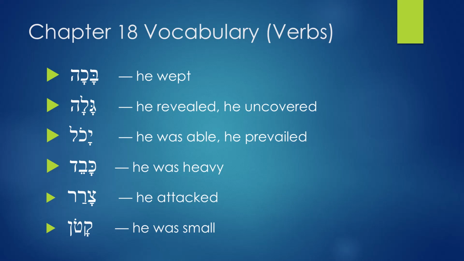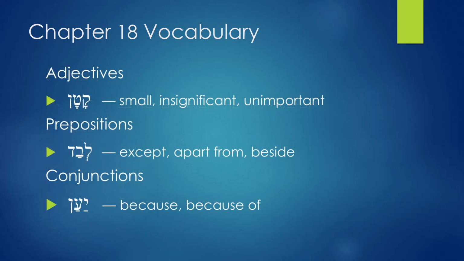Next we have the word kaved. Kaved means he was heavy. Next we have the word tzara. Tzara means he attacked. Next we have the word katon. Katon means he was small. And then we have adjectives.